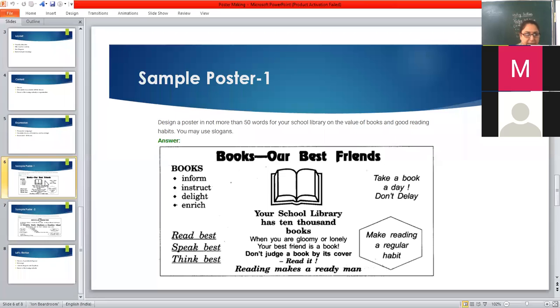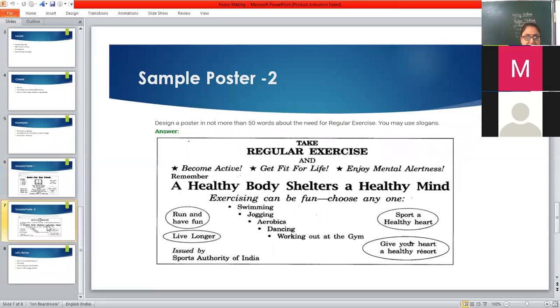So it can be. Now the next sample I'm sharing with you is: design a poster in not more than 50 words about the need for regular exercise. You may use slogans.